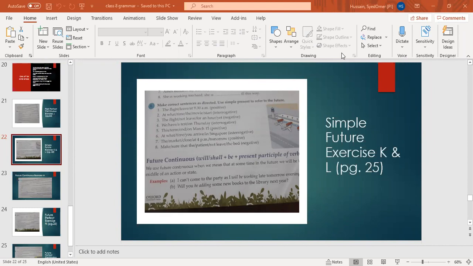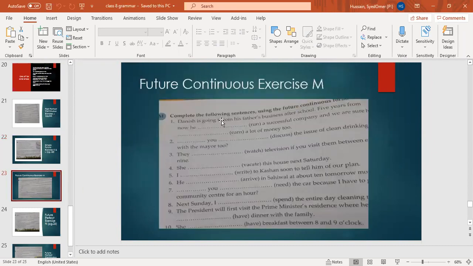Now future continuous. Turn over the next page. Future continuous tense. Exercise M. Teacher, we have to do L on copy. I can't hear your voice. Later you have to do exercise L on copy, on notebooks. Okay? Now future continuous.